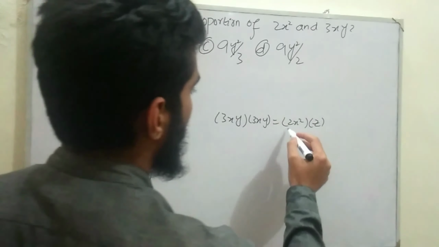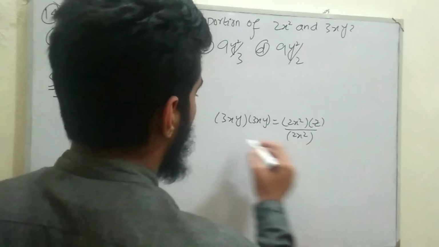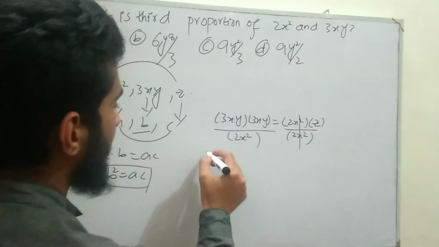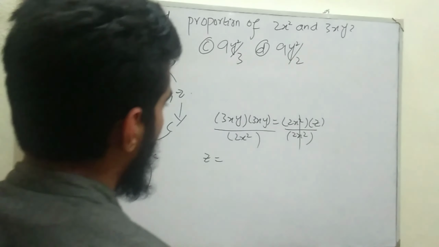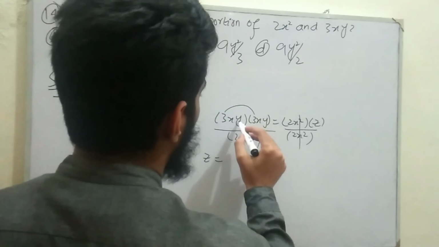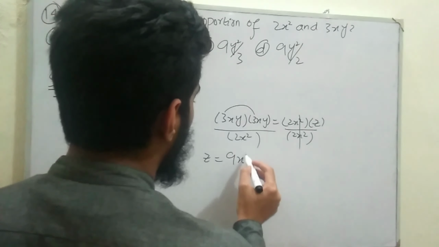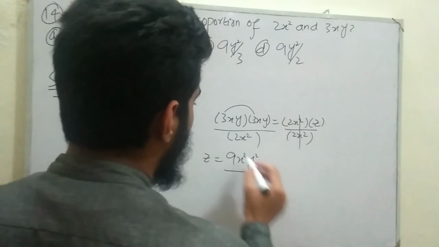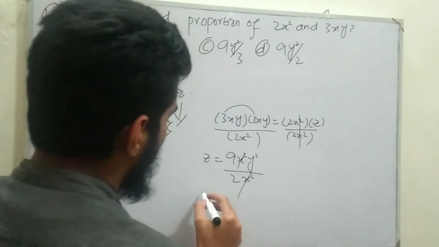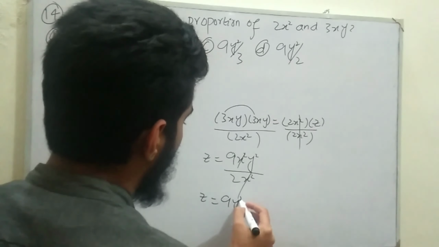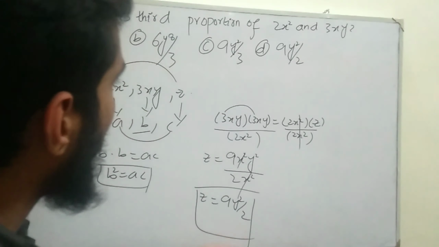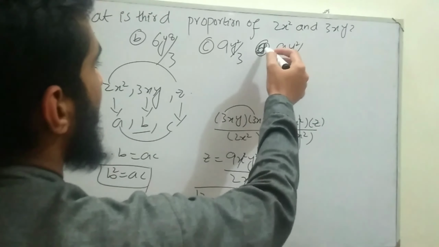Divide both sides of this equation by 2x square for finding the unknown z. So 2x square and 2x square will cancel out on the right hand side, and we are left with z is equal to 3 multiplied by 3, which gives us 9. x multiplied by x gives us x square and y multiplied by y gives us y square. So 9x square y square divided by 2x square. x square cancels out with x square, so we are left with z is equal to 9y square divided by 2. So the third proportion of 2x square and 3xy is 9y square divided by 2. So the correct option is option D.